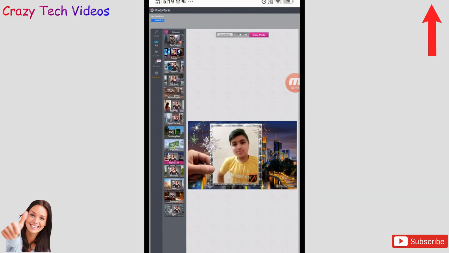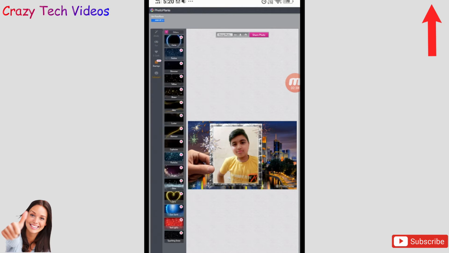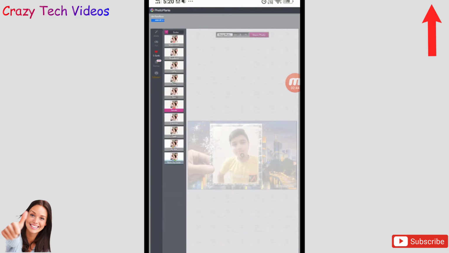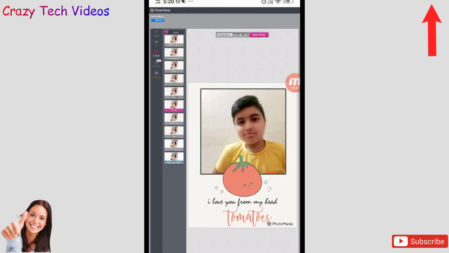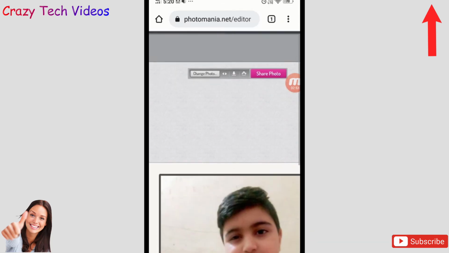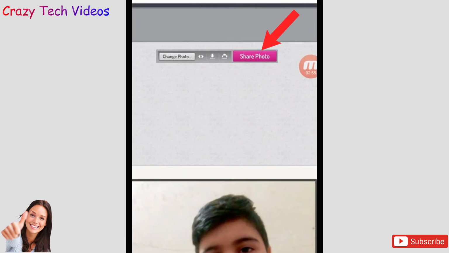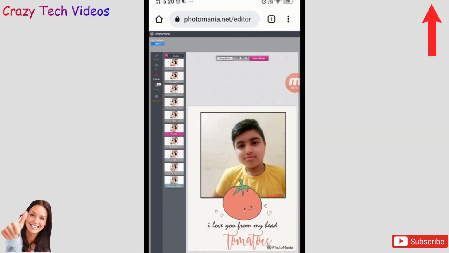You can create photos for your friends, for yourself, or for anyone, and you can also easily create some e-card as well. See this? These kind of cards you can also create with one click. So that is really amazing. And after that you can simply click on this share photo, and you can share it, or you can download this one. So you must try this website. That is really amazing and very useful for everyone. So try this one. Link you will be getting in the description.